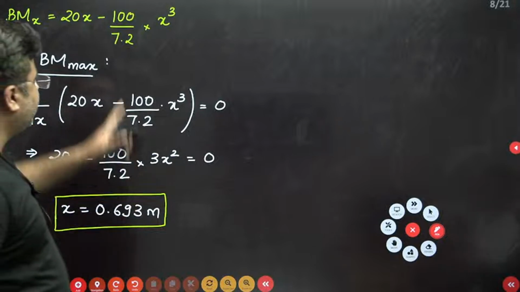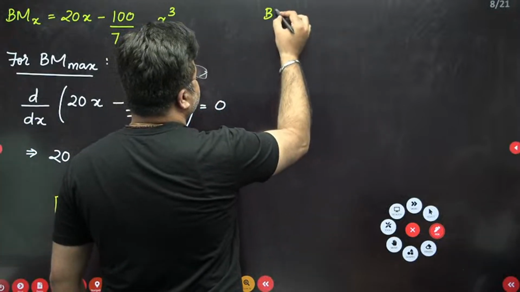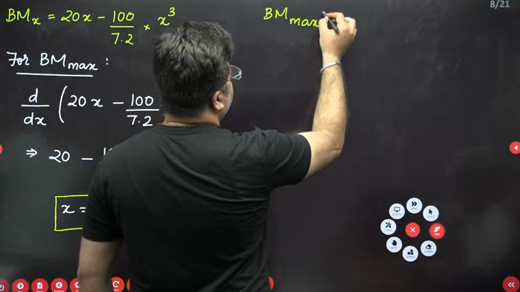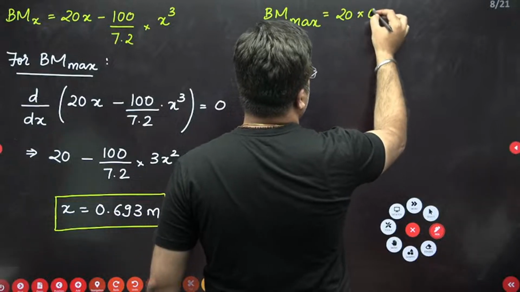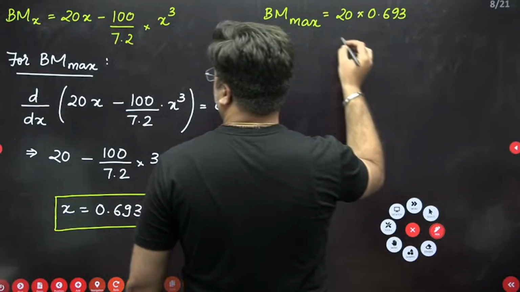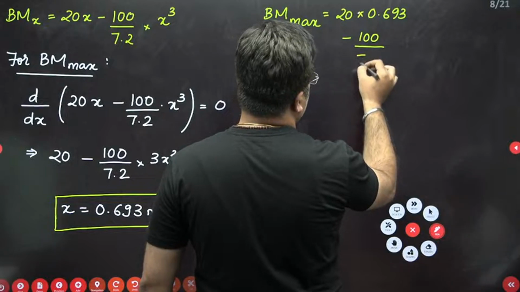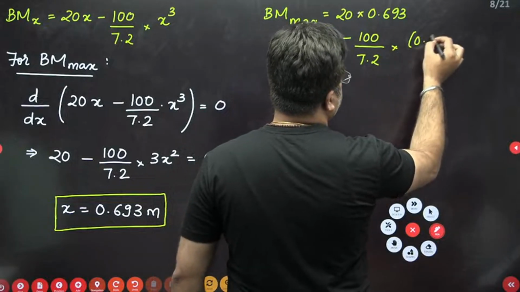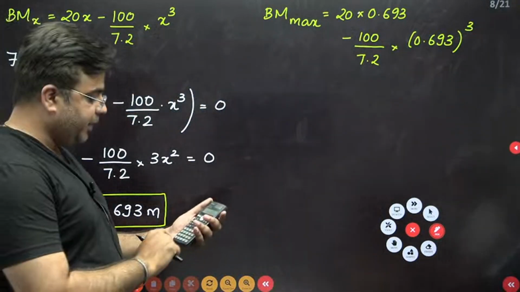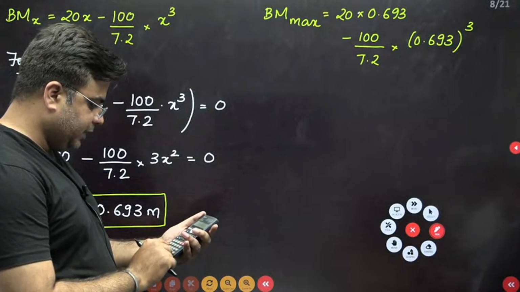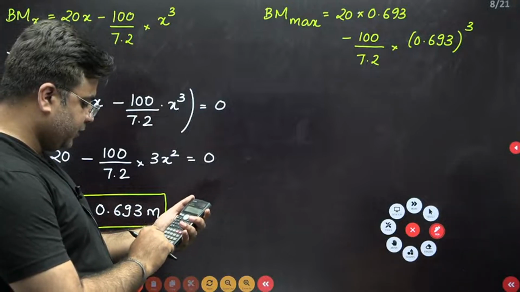Okay. Substitute the value of x in this bending moment equation to get the maximum value of bending moment. So BM max is 20 into 0.693 minus 100 by 7.2 into 0.693 the whole cube. So after solving this, you can have the final answer.